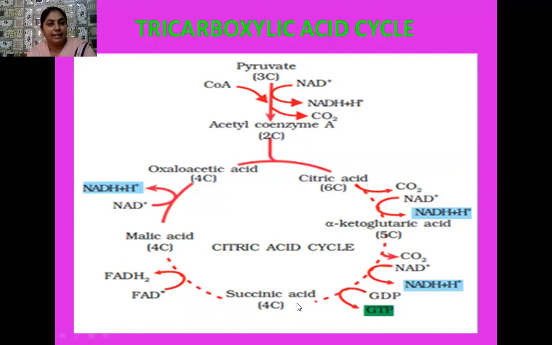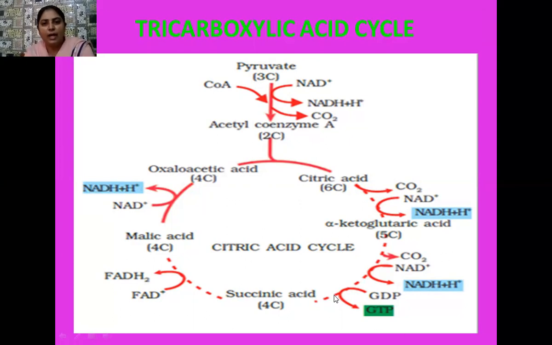Then this succinic acid, a 4-carbon compound, later forms malic acid, which is a 4-carbon compound, and during this process another energy-rich molecule is formed, that is FADH2. And this malic acid later changes into oxaloacetic acid, which is again a 4-carbon compound. During this step, one energy-rich molecule, NADH2, is formed.